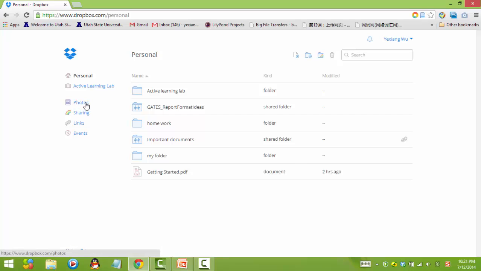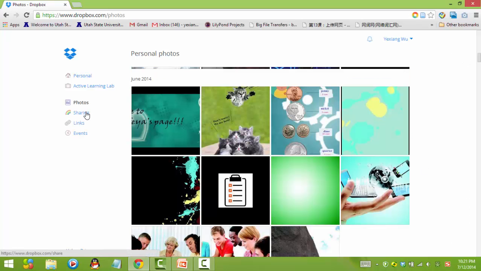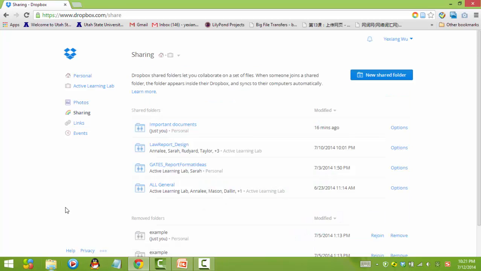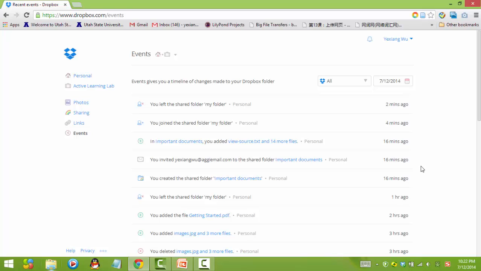When you click photos, you will see all the photos in your Dropbox. When you click sharing, you will see all the shared folders in your Dropbox. When you click links, you will see all the links in your Dropbox. When you click events, you will see all the actions you have done before. Now, let's go back to personal Dropbox.